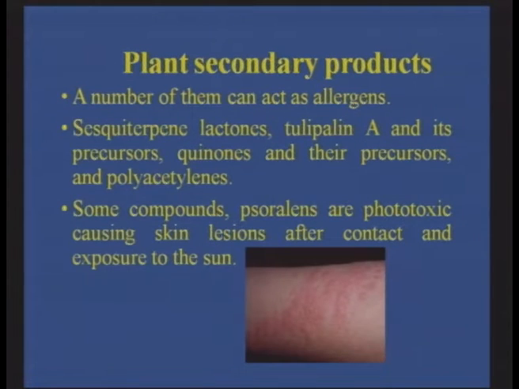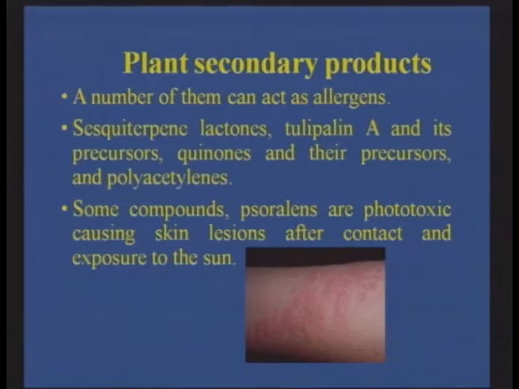Secondary plant products. So this we discussed about what are the routes of their exposure and how they can get into the human body. Now a number of these secondary plant products or the secondary metabolites can also act as the allergens. For example, sesquiterpene lactones, the tulipin A and its precursors, quinones and their precursors, polyacetylenes, and there are also some compounds like psoralens.